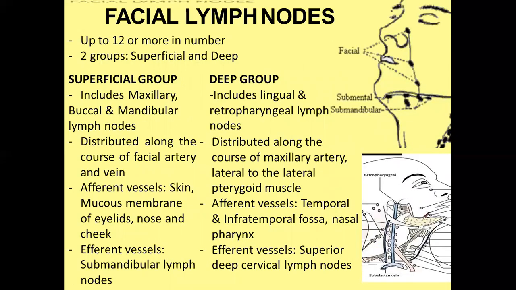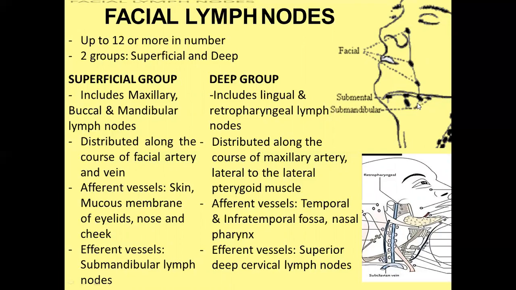Facial lymph node. The facial lymph node, as I have told you before, is divided into a superficial and a deep group. The superficial group consists of maxillary, buccal, and mandibular groups of lymph nodes, distributed along the course of the facial artery and vein. It receives lymphatic drainage from skin, mucous membrane, eyelid, nose, and cheek, and drains into the submandibular lymph node. You can see the situation of the submandibular lymph node.